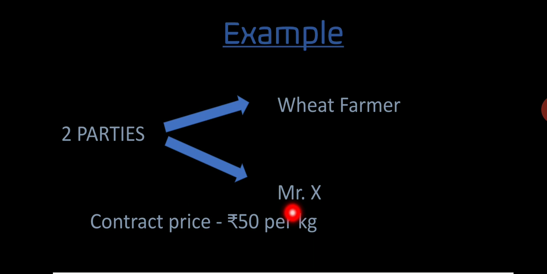So the farmer and Mr. X enter into a futures contract. Here, the farmer is the seller who is at short position and Mr. X is a buyer who is at long position. And here we can see three scenarios.